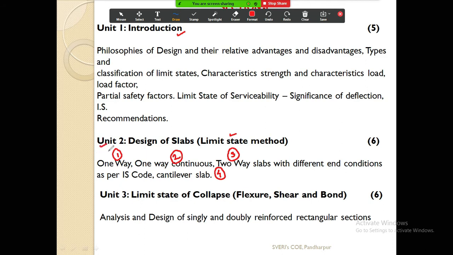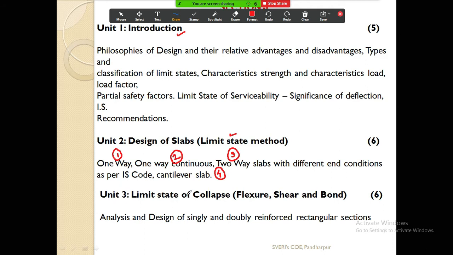In the examination, if it is offline, there will be 100% one question. Out of these 4 slabs, they will ask you to design any one slab. If the examination is online, we don't know how your examination will be till date, but if it is online, then multiple choice questions will be there based on this unit. I will give you these MCQ questions also as we are progressing unit by unit. After completion of the unit, I will give you the MCQs. So this you are going to study in the second unit, design of slab.